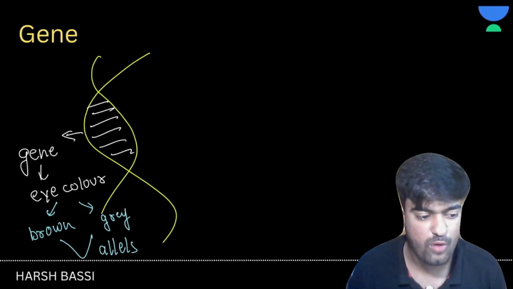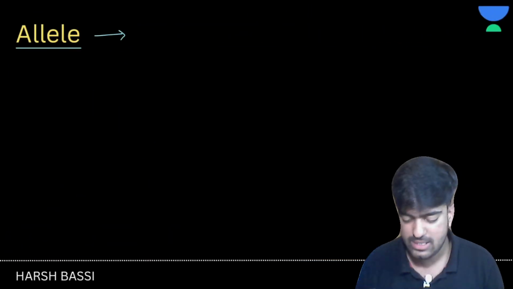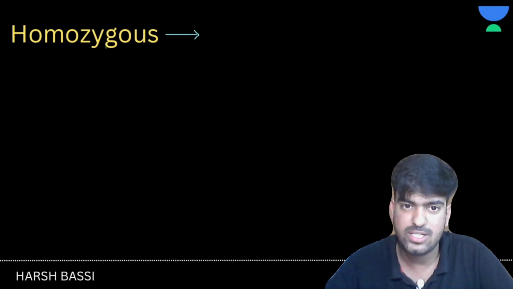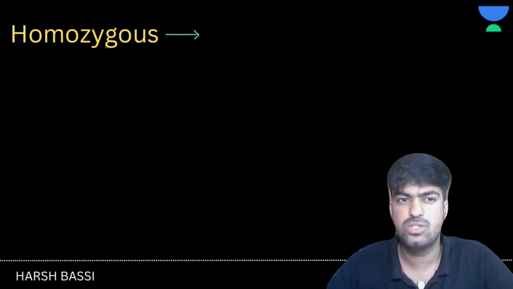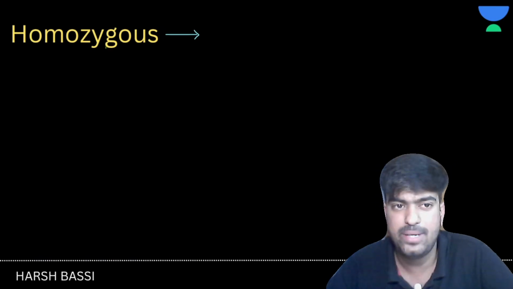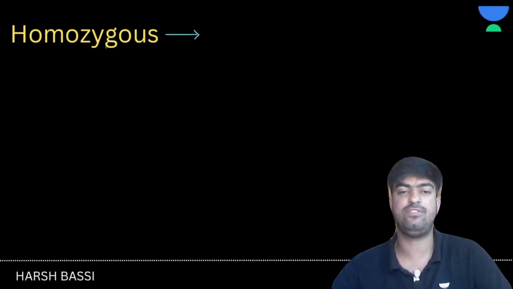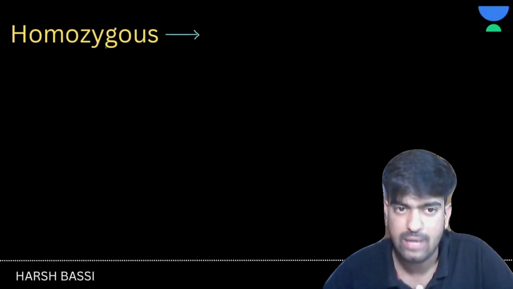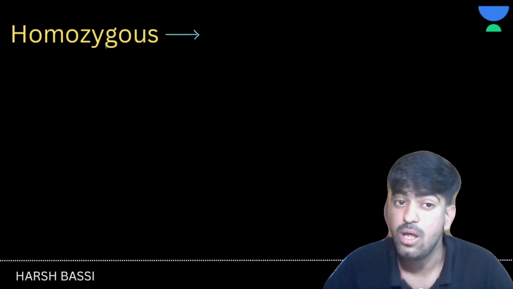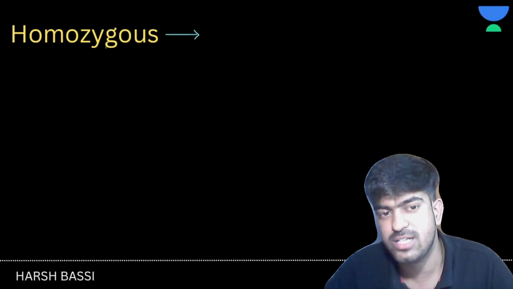Now let's move forward and talk about some other terms, which are the homozygous condition and the heterozygous condition. What do you understand by homozygous and heterozygous? Homo means capital T, capital T, and hetero means capital T, small t. This is what we learned in the previous class. But now this is not going to work here, because you need to have a clear in-depth knowledge of what is homozygous and what is heterozygous, right?